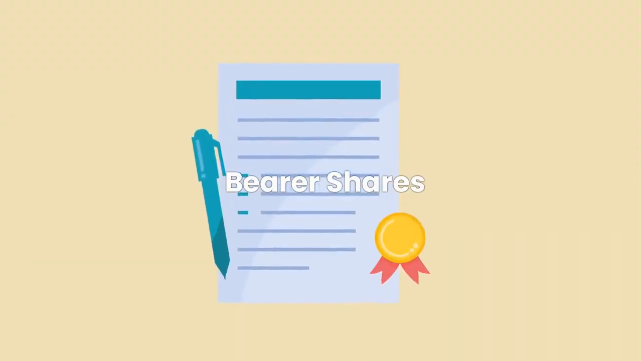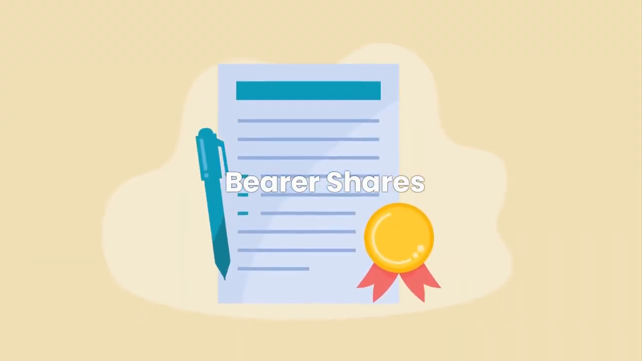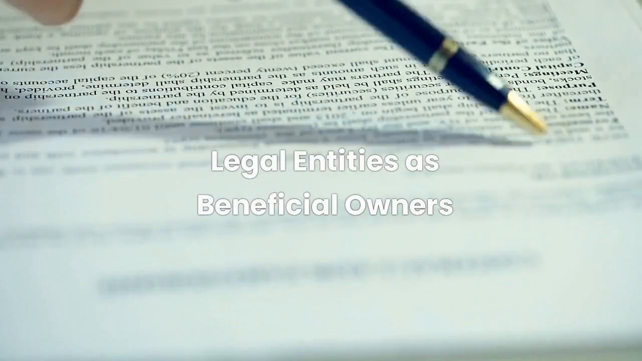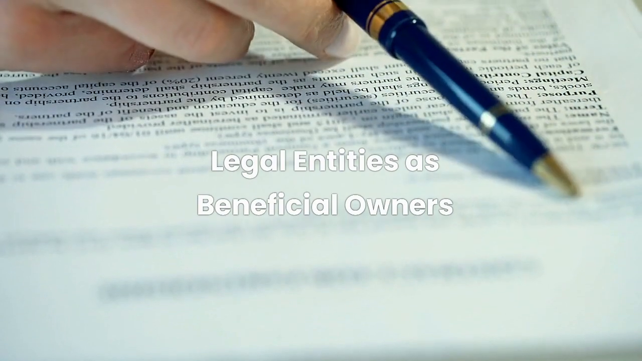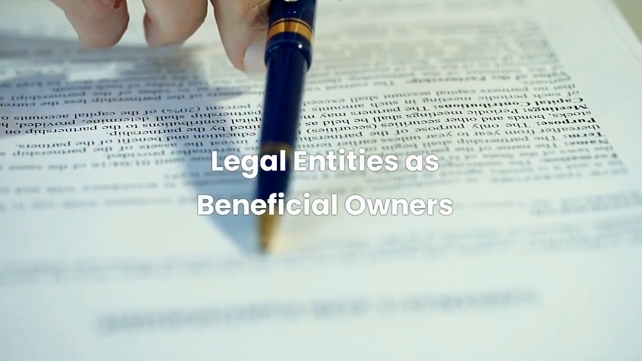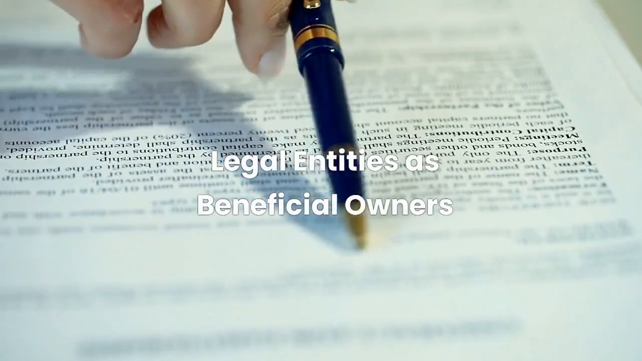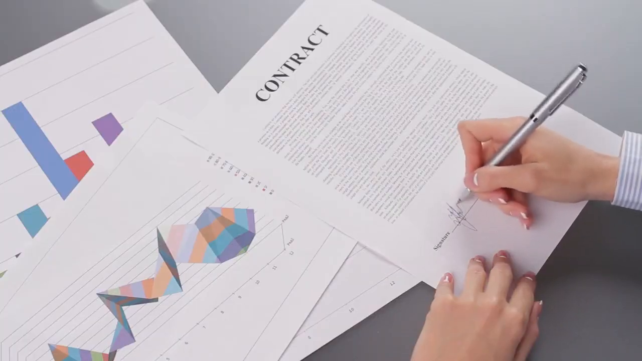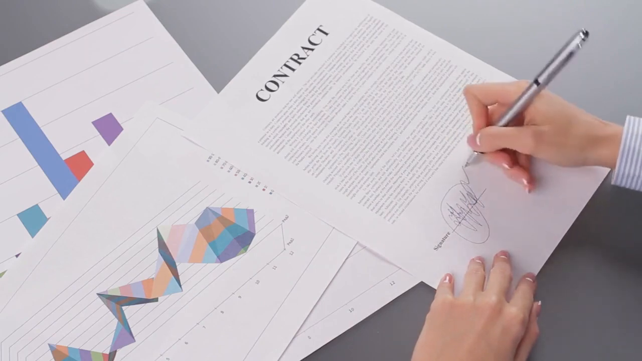Bearer shares. Bearer shares are physical share certificates that do not have the owner's name on them. The person who possesses these shares is considered the beneficial owner. Legal entities as beneficial owners. In certain cases, the beneficial owner may be another legal entity rather than an individual. In such instances, the beneficial ownership principles still apply to identify the natural persons who ultimately own or control that legal entity.